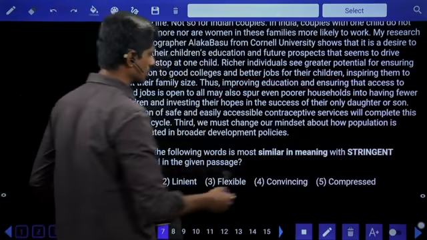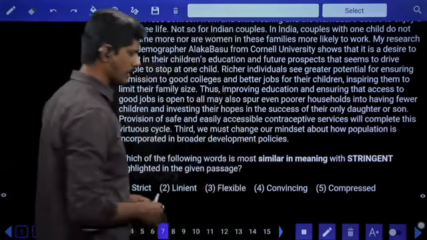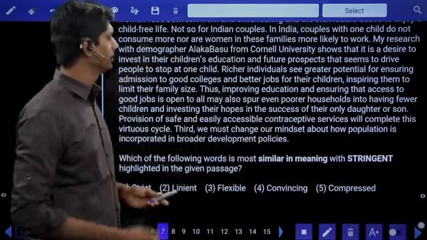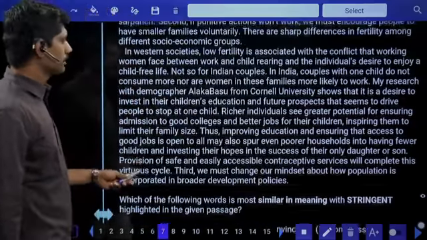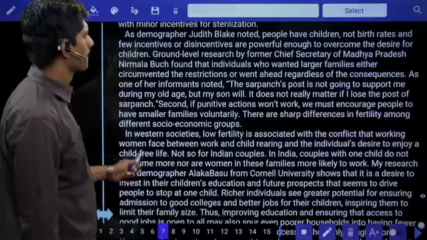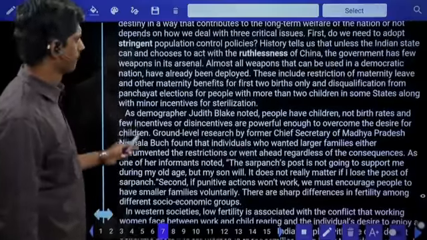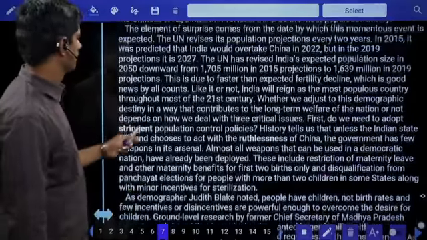Similar in meaning, stringent. Stringent, same meaning is required. Generally, stringent is nothing but strict or serious. Very stringent in the passage. Ruthlessness.